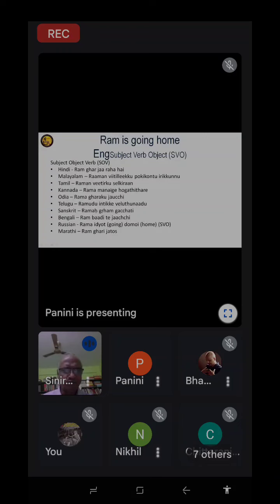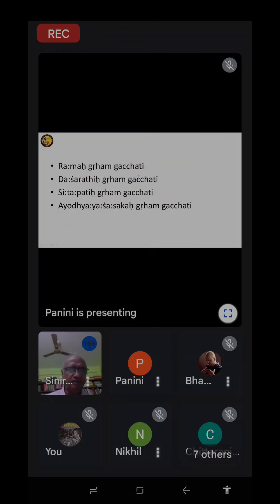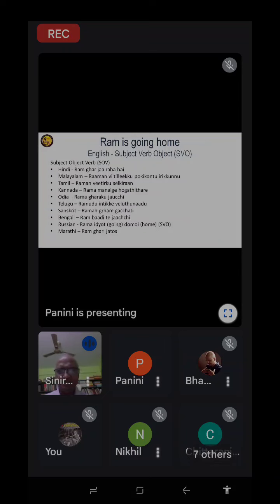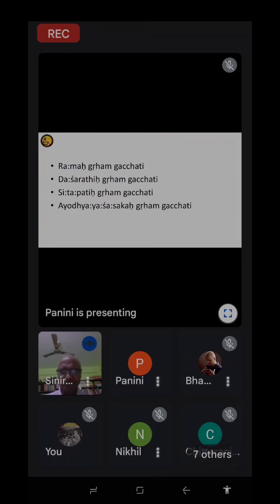Now, the next group, the second group. That is English, subject, verb, object. This is Indian language. Now, look at the second group I had given you. Are they related to the first group or different? I had given you 3 groups. The first group is Ramaha Gacchati. So the first sentence represents all other sentences in our languages. It is one sentence only, used with different forms.